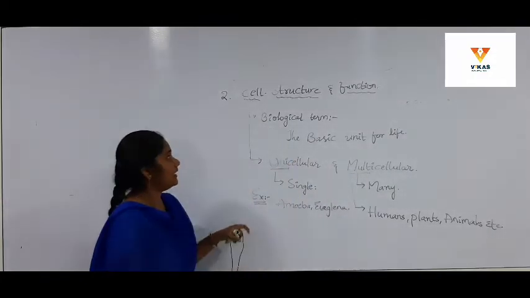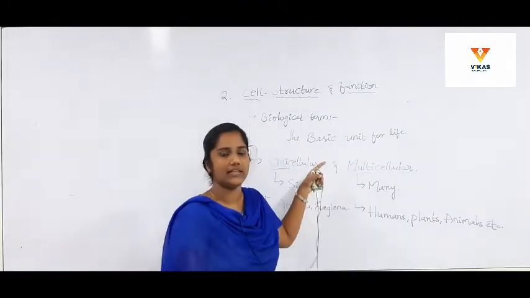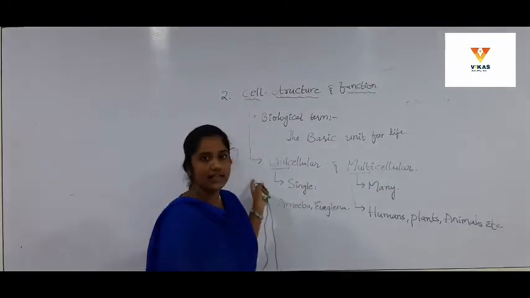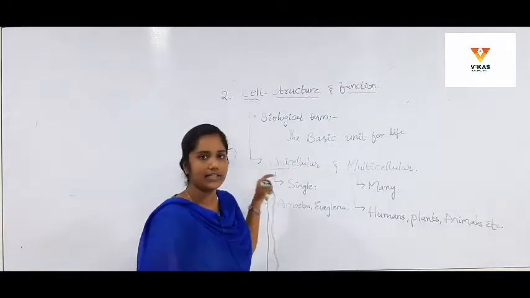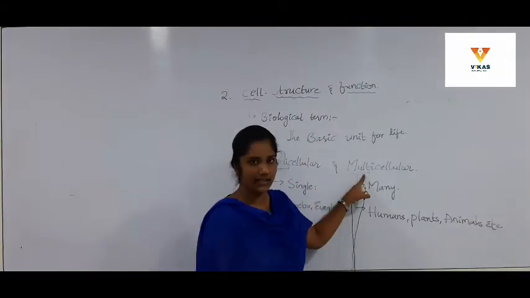What we discussed here is the cell. What is meant by cell? In biological terms, the cell means the basic unit for life, and based upon the cells, organisms are classified into two types: unicellular and multicellular.